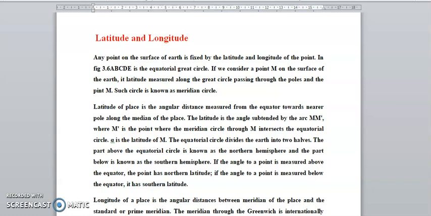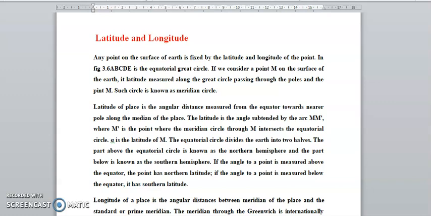We will go for field astronomy, advanced survey. Now we go for latitude and longitude. This is a very important point of the Earth's surface. If any point on the surface of the Earth is fixed, it has a latitude and longitude. In Figure 3.6, you can see the figure. ABCDE is the equatorial great circle.